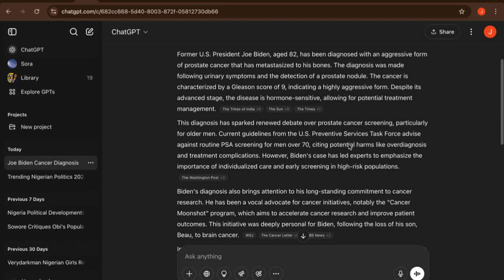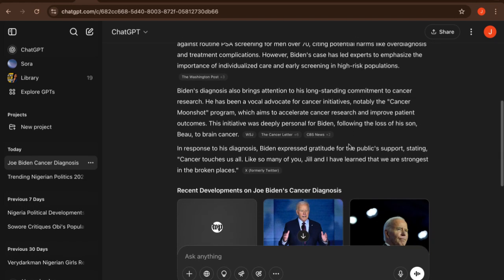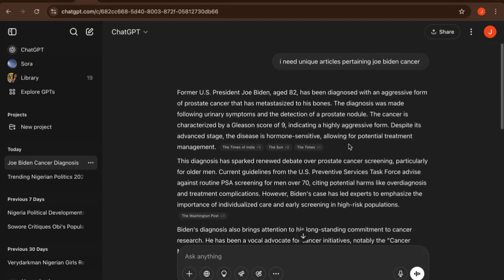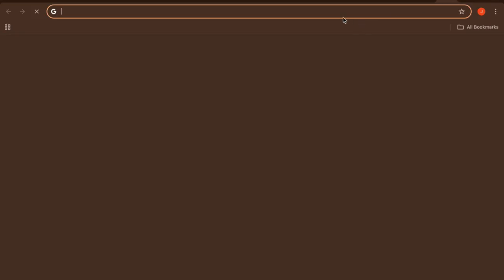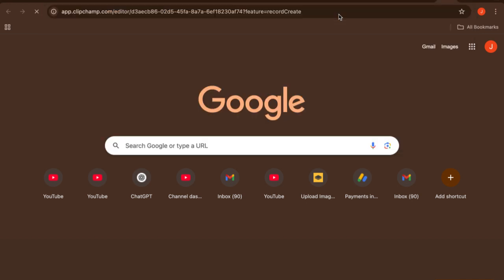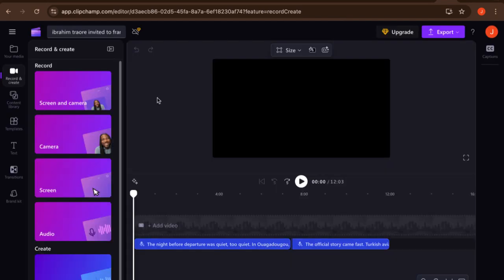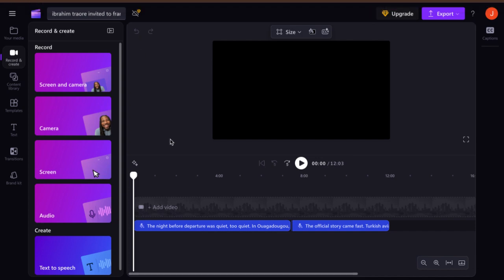The next thing I'm going to do right now is turn this text into audio, and I'm going to be using a platform called Capcut. So I just go to my next tab and click on Capcut. You can see it. This is the platform called Capcut. It's loading, so just wait for the platform to finish loading. Normally, when you're visiting the website, you will not see all this because I've already done my registration.